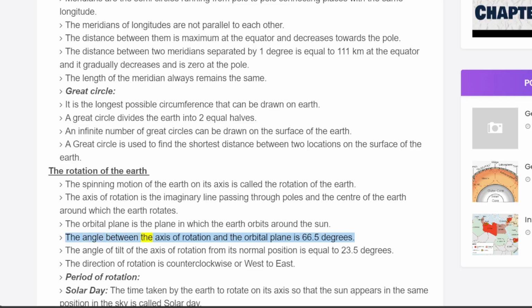The angle between the axis of rotation and the orbital plane is 66.5 degrees. The angle of tilt of the axis of rotation from its normal position is equal to 23.5 degrees. The direction of rotation is counterclockwise or west to east. Period of rotation.